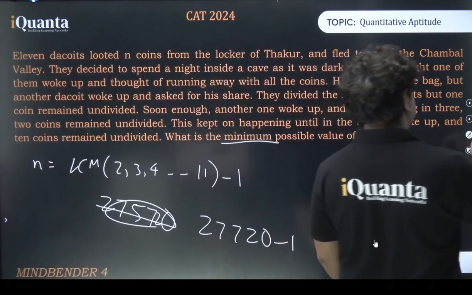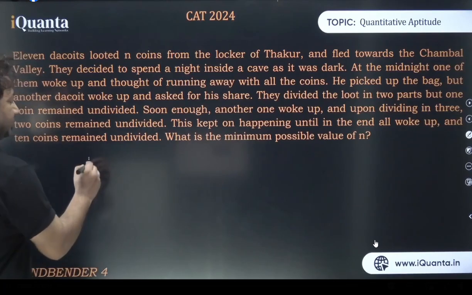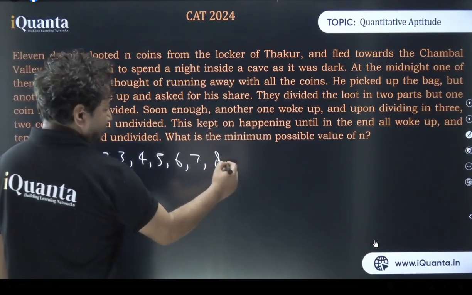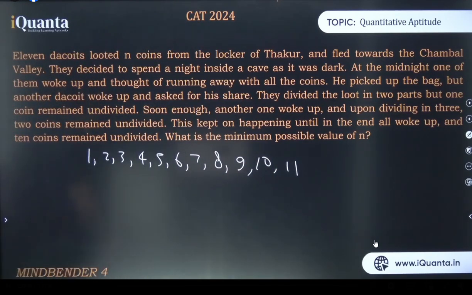The second point is, how do we find the LCM of so many numbers? Nice question. Okay, how to find the LCM? See, I told you something, right? LCM is nothing but the product of all the common factors and all the uncommon factors. Yes or no? You remember that?